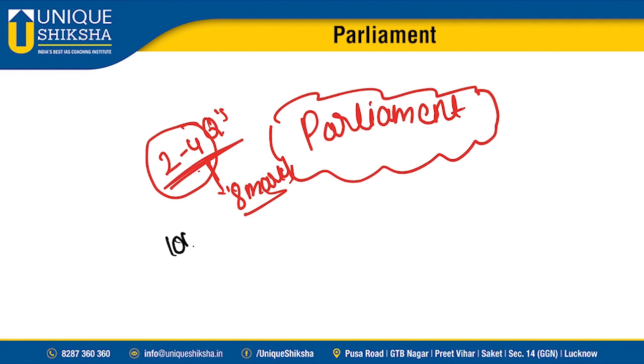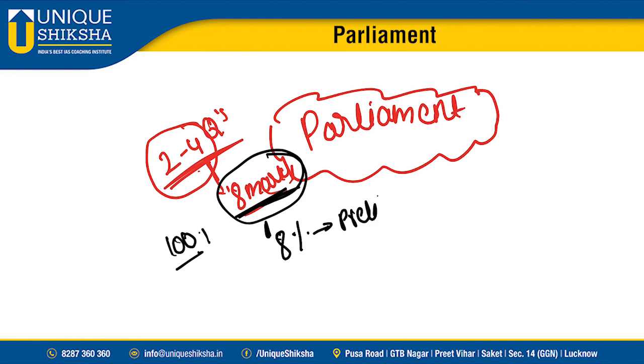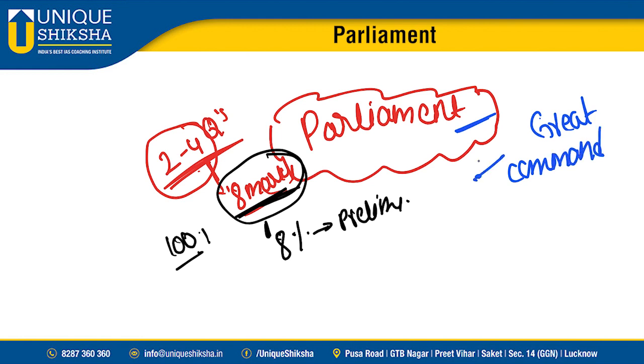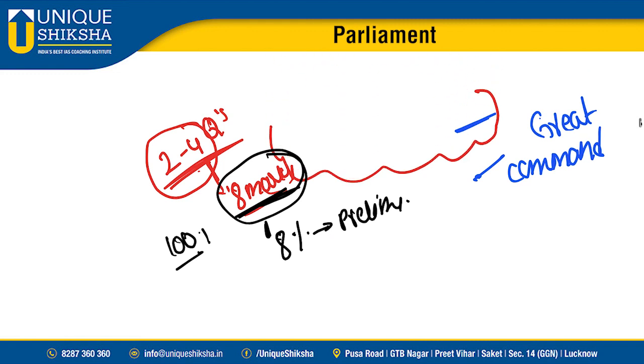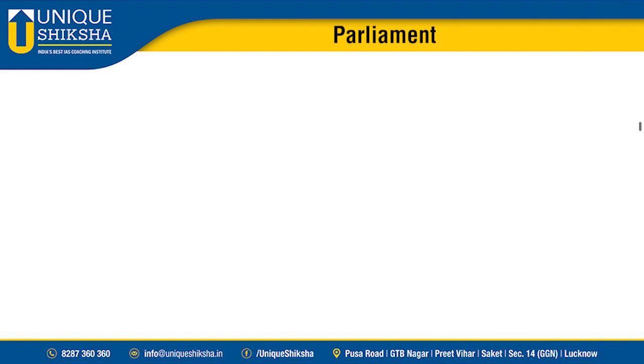The cutoff of prelims is hovering around 100 marks. If you are thorough with this chapter, that is 8 marks, 8% of your prelims preparation finished. So that's the reason you should have a great command on this entire chapter. Having command on this chapter is very relevant for your prelims and mains also. So we'll be discussing the Parliament chapter in this lecture.